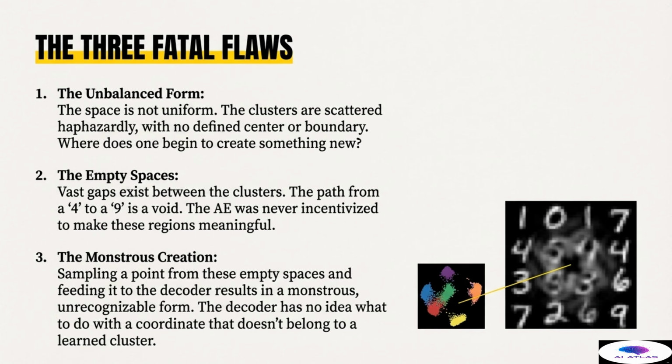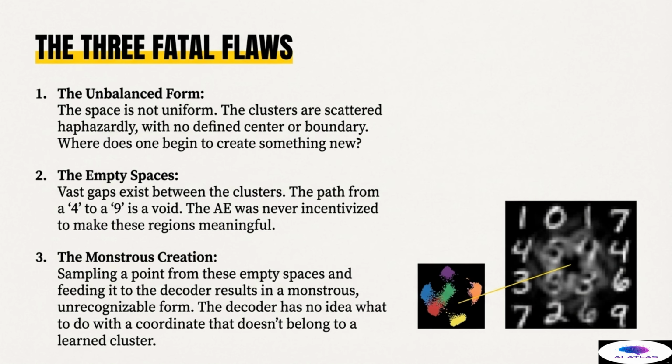The first flaw is the unbalanced form. The clusters of data are scattered haphazardly across the space. There is no central point, no uniform density, and no defined boundary. If a new user wanted to generate a brand new digit, where would they even begin to sample a coordinate? There is no intuitive center to start creating from.